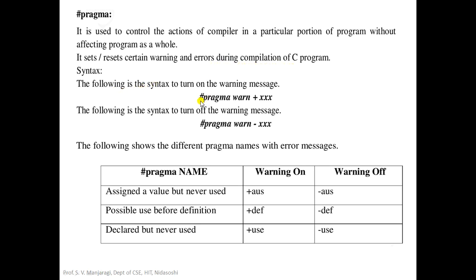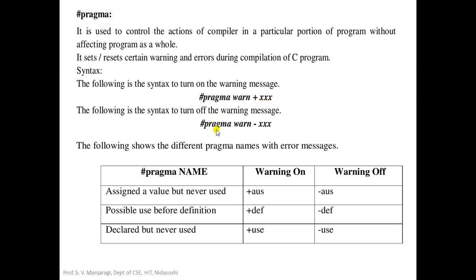It will begin with #pragma warn +xxx. So xxx is the warning message that you want to enable, that you want to display, and the plus symbol will turn on the warning message.